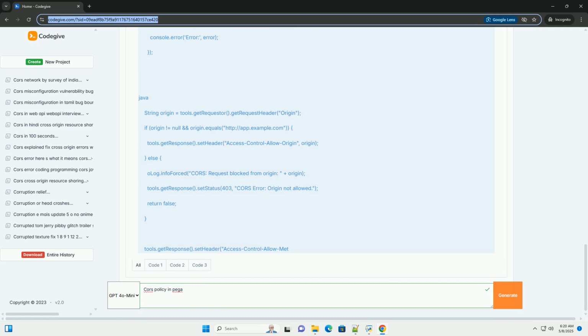3. Implement CORS headers in the service activity. This is where you dynamically set the CORS headers based on the origin of the request. Open the service activity you defined in the HTTP service rule and add these steps. Explanation of the Java code: tools.getRequestor().getRequestHeader("Origin") retrieves the value of the Origin header from the incoming HTTP request.